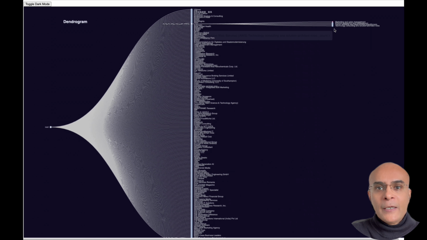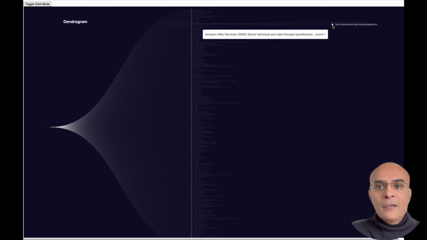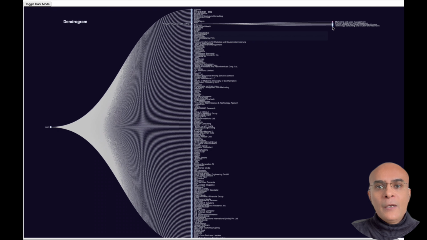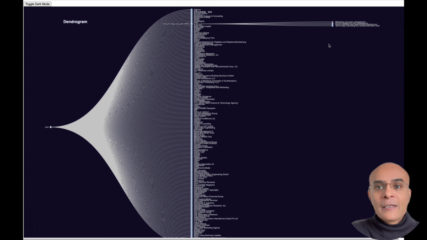And let us expand it, and let us just go to one particular example, and here I'm going to take the company AWS, and here we can see the different profiles to which I'm connected with. So this is a very exciting visualization to see the LinkedIn connections. And it also gives me very powerful insights based on the type of profiles which I'm connected with.